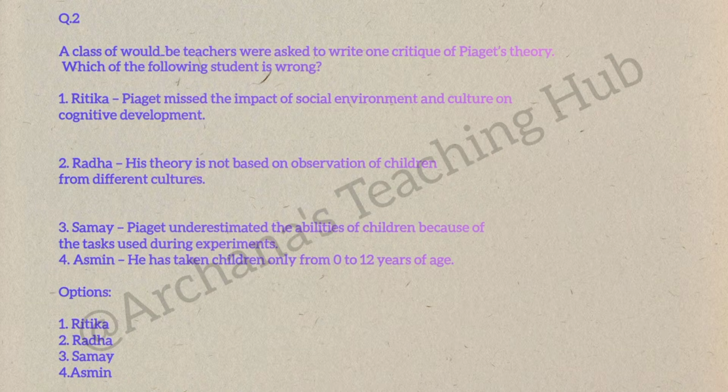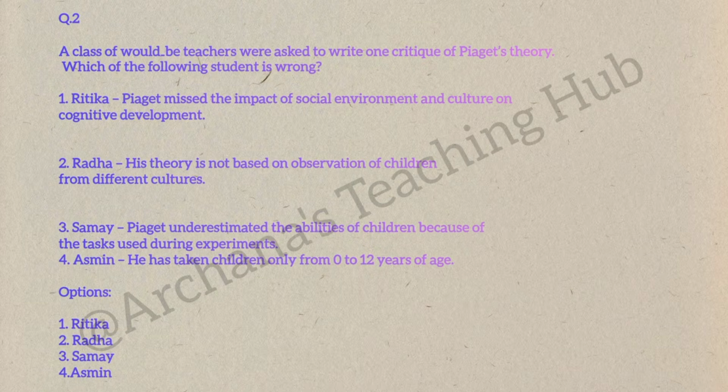Question number 2. A class of would-be teachers were asked to write one critique of Piaget's theory. Which of the following students is wrong? Option 1. Ritika. Piaget missed the impact of social environment and culture on cognitive development. Option 2. Radha.